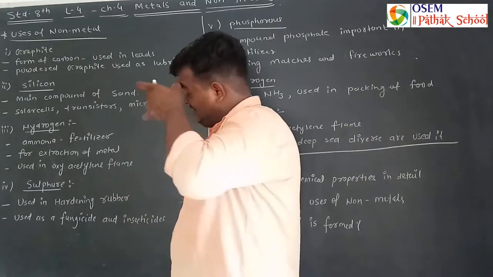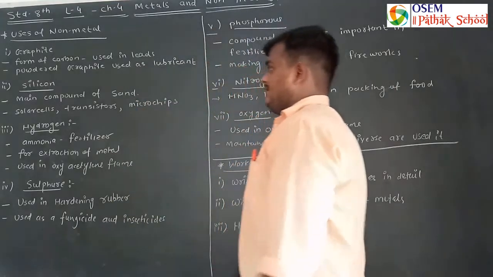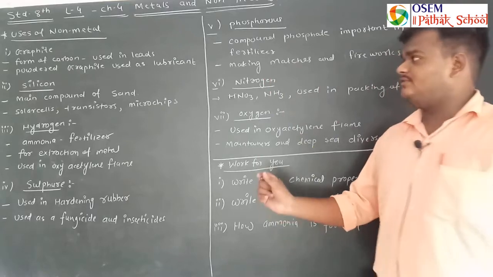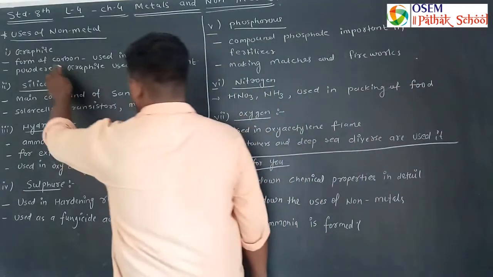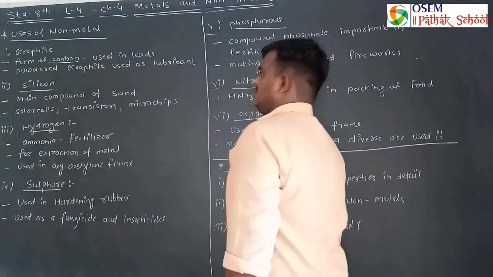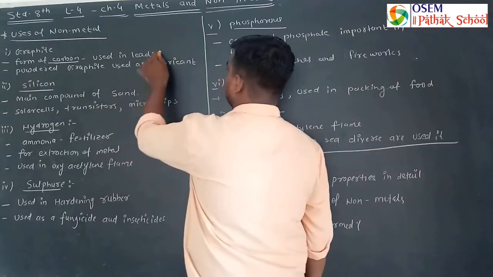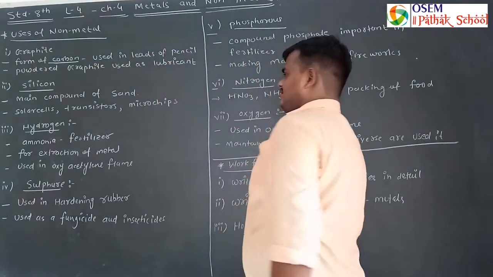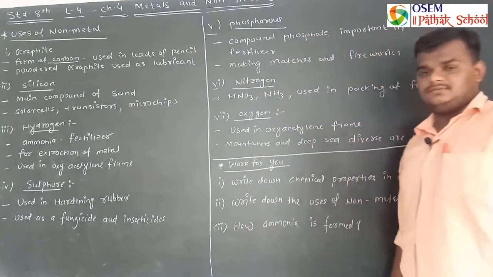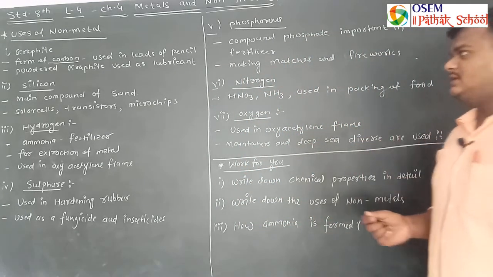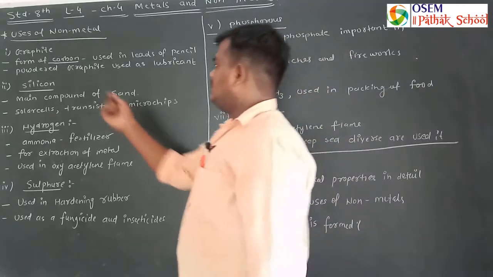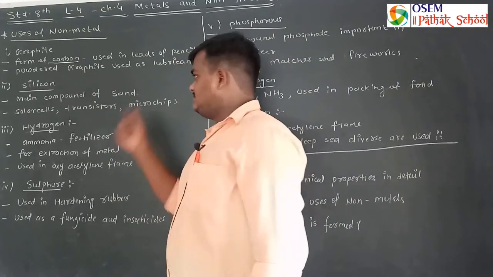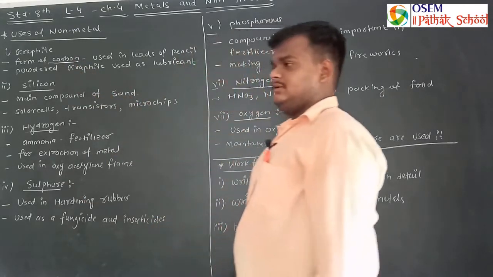So first is graphite, and graphite is one of the forms of carbon. It is used in the leads of pencils, we can say. So पेंसिल की लीड्स में ये यूज होता है. The lead of a pencil is made of graphite, and it is a form of carbon.